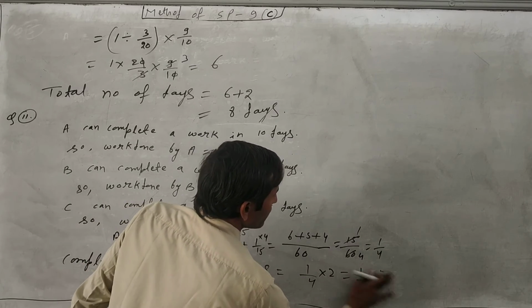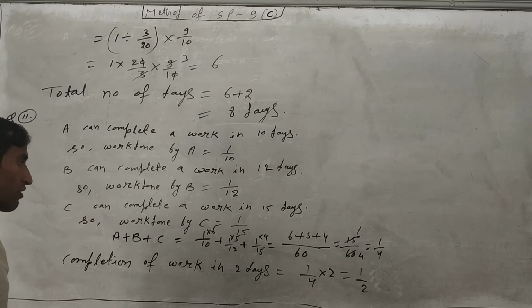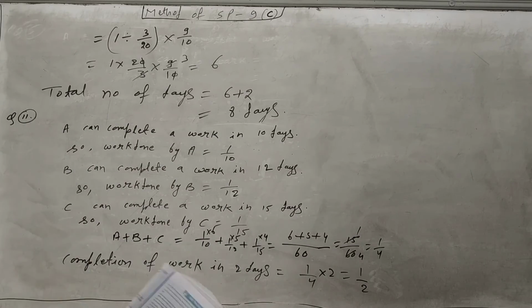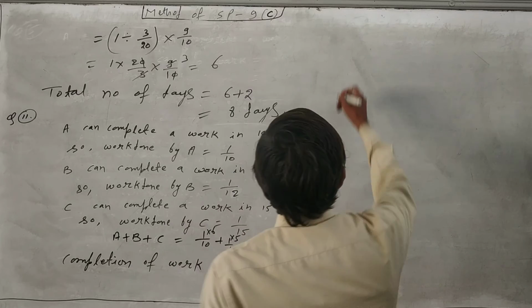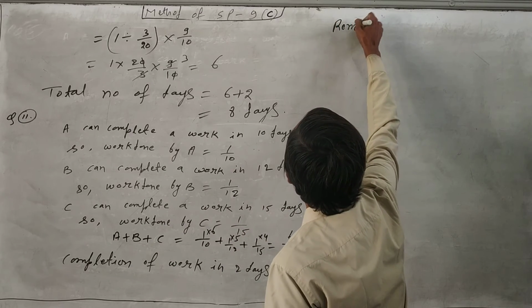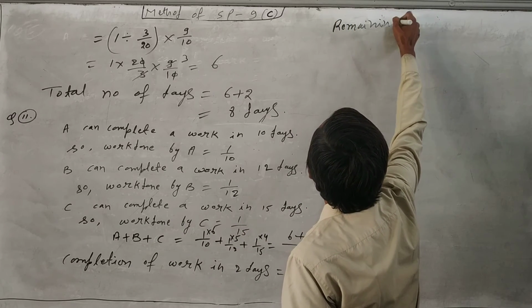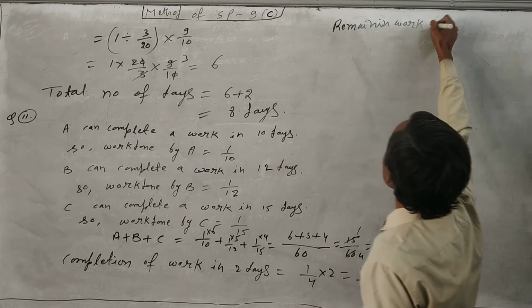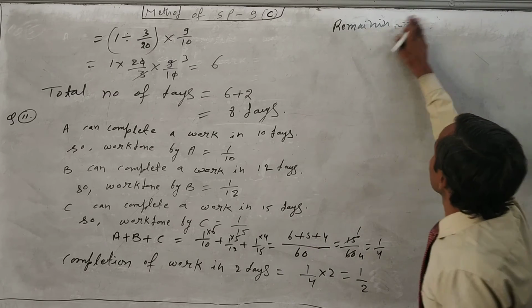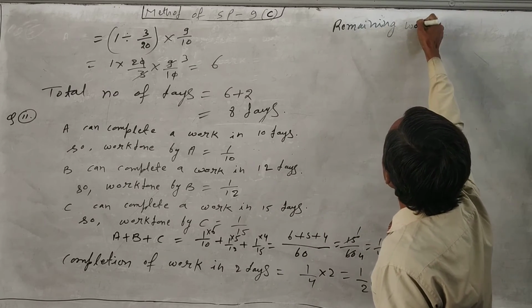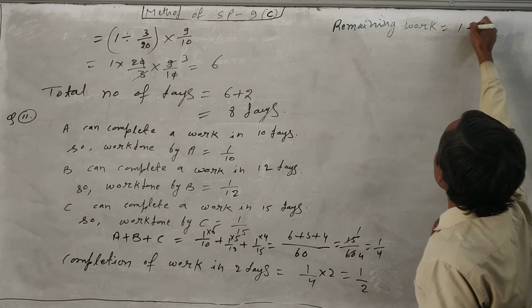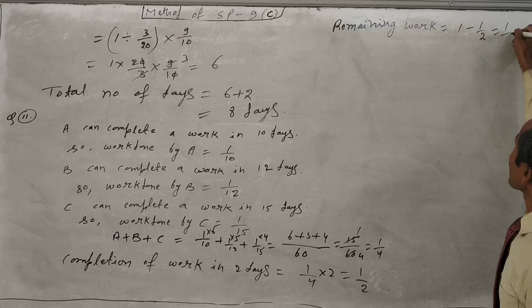This much work they have completed in 2 days if all three work together. Now, how much is the remaining work? So we will find the remaining work by subtracting. Remaining work is equal to 1 minus 1 upon 2, which will come to 1 upon 2.